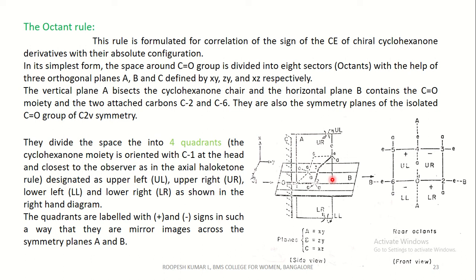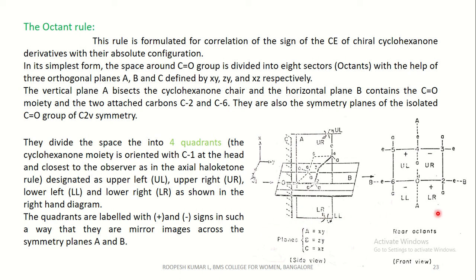The cyclohexanone moiety is oriented with C1 at the head and closest to the observer, as in the axial haloketone rule. That is, this carbonyl group should be closest to the observer. They divide the space into 4 quadrants. As I said, you can see this is upper left, towards us is the upper right, and below that there is a lower right and lower left.